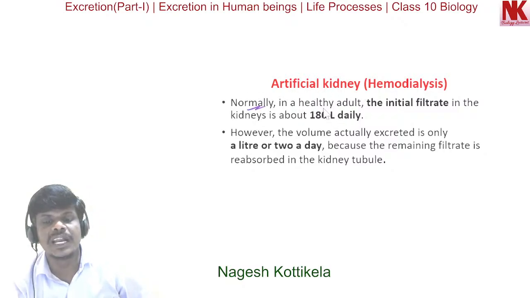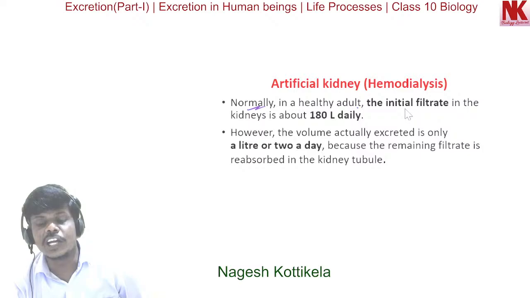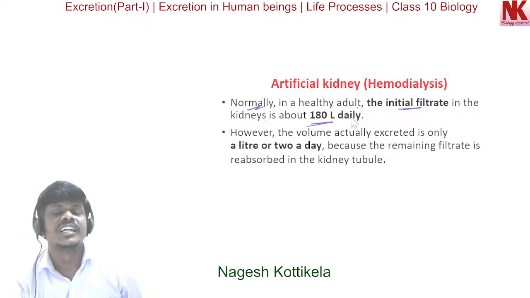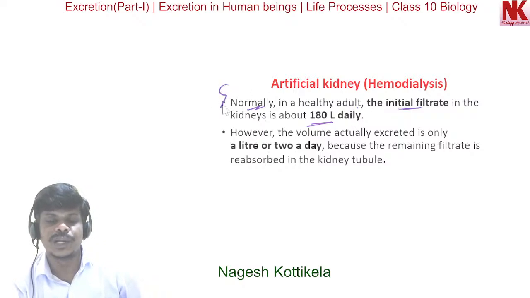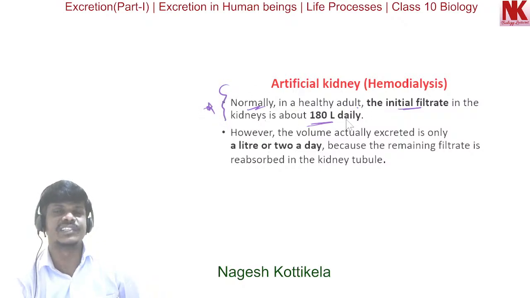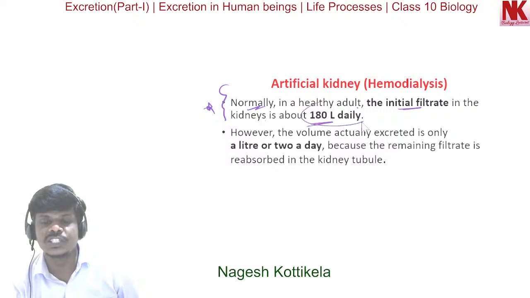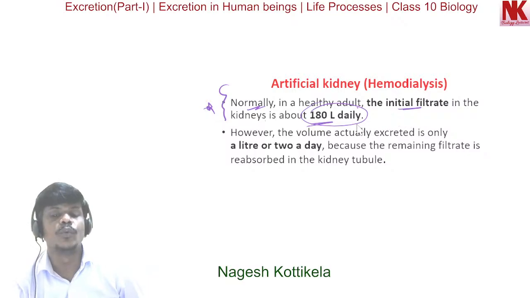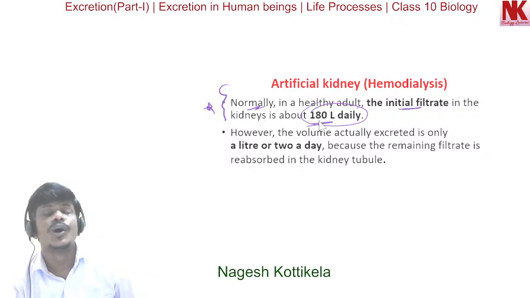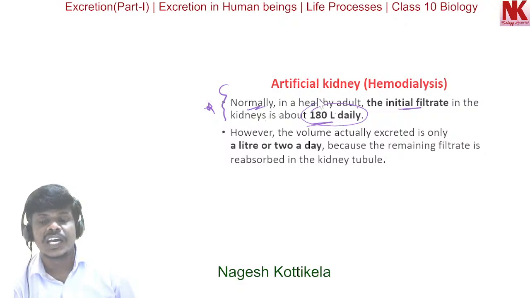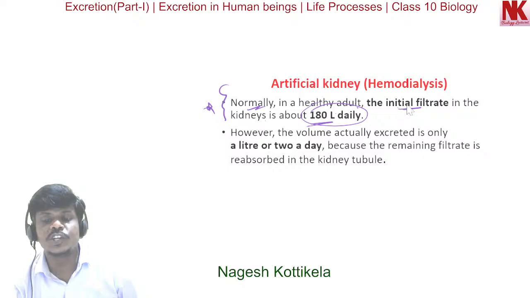Normally in a healthy adult, the initial filtrate in the kidneys is about 180 liters daily. Very important question for exams: what is the amount of initial filtrate formed in one day? The answer is 180 liters. So in normal conditions, in a healthy adult, the initial filtrate in the kidneys is about 180 liters daily.